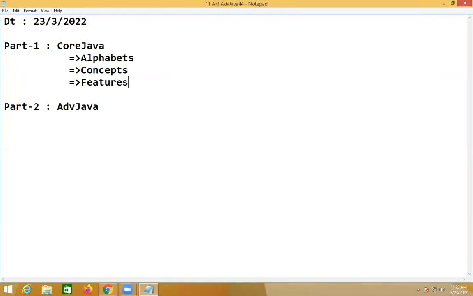So majorly, alphabet training, concepts training, and features training are available in core. A new student can enter into core Java and train himself how to write some programs. Not complete knowledge, even a little bit of small knowledge, and he can enter into advanced.